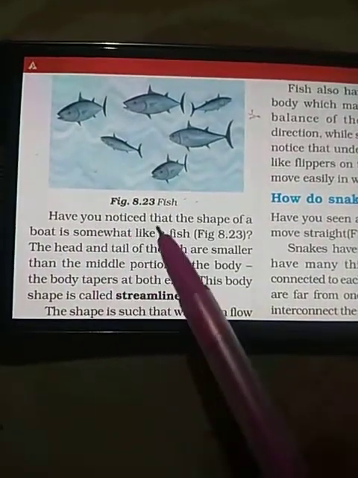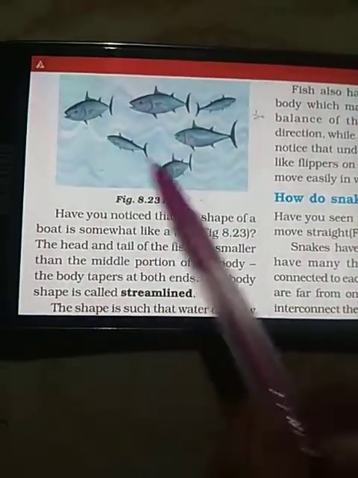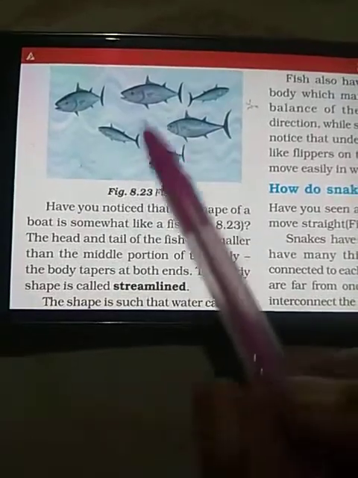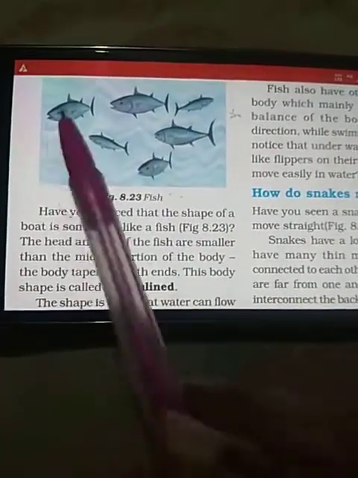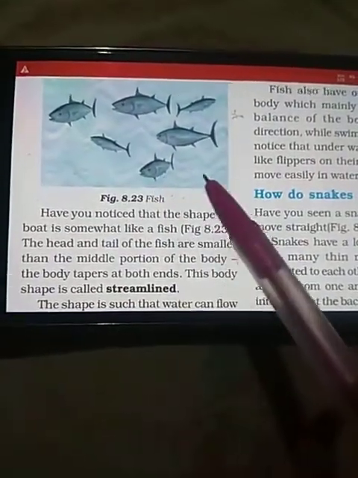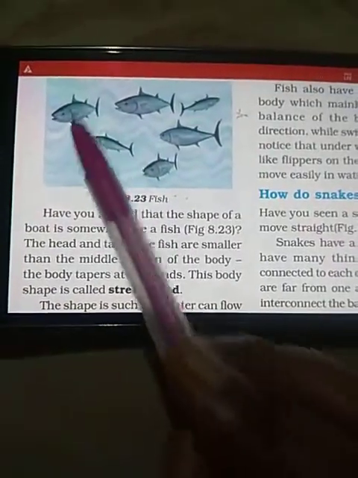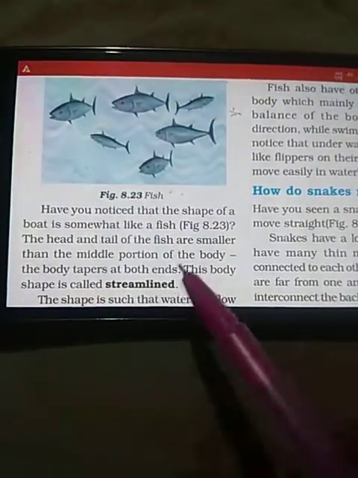So have you noticed the shape of the boat is somewhat like a fish? As you can see in figure 8.23, the head and the tail of the fish are smaller than the middle part of the body.